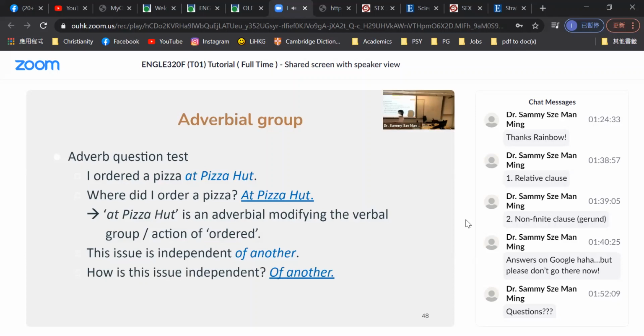But here in this case, even if you replace how with other question words, I don't know. Why is this issue independent? Or what is this issue independent? And when you get an answer like of another, it's still more grammatical. So we say of another is not an adverbial modifying is the process verbal group.